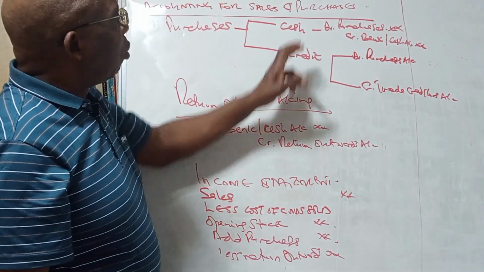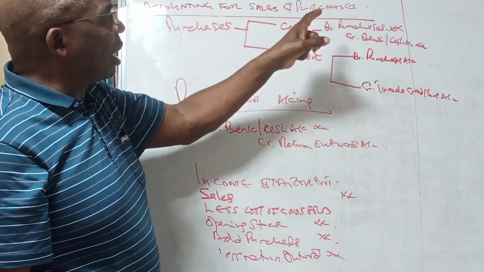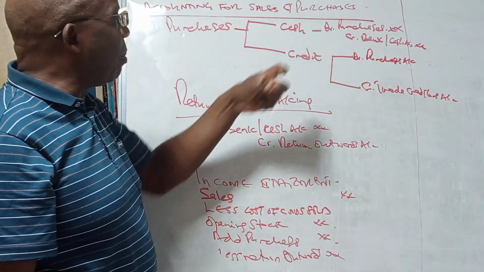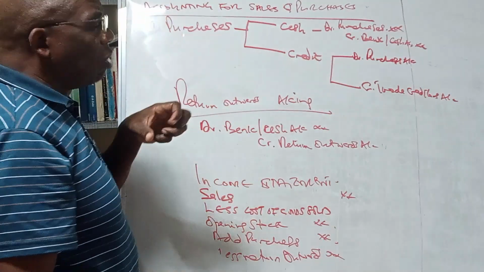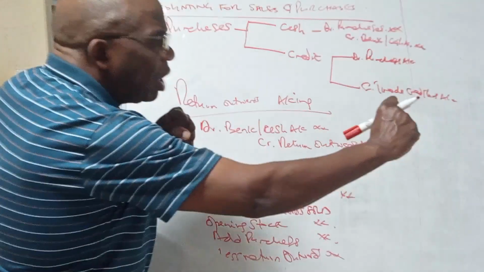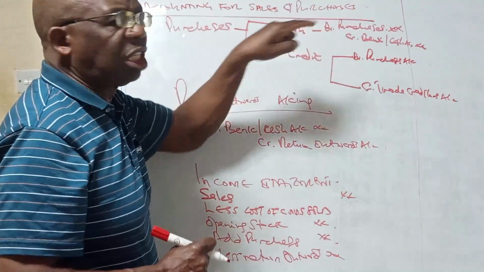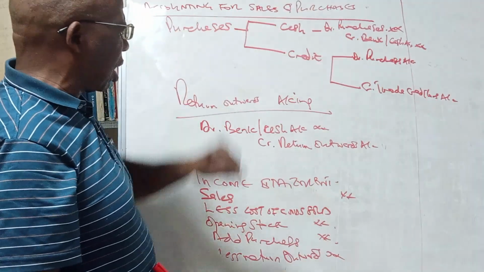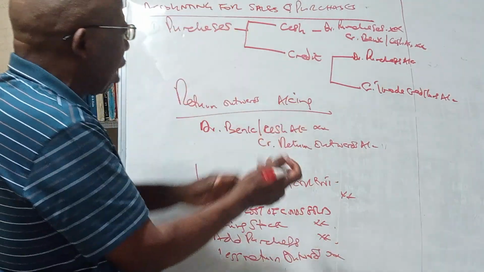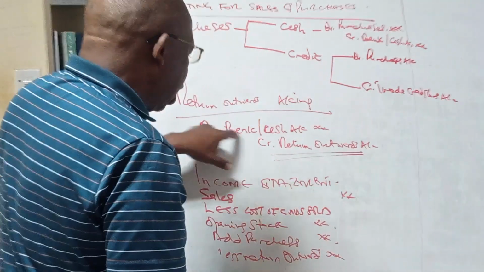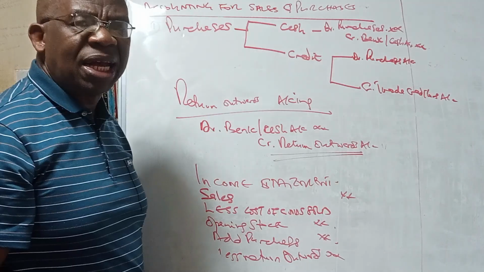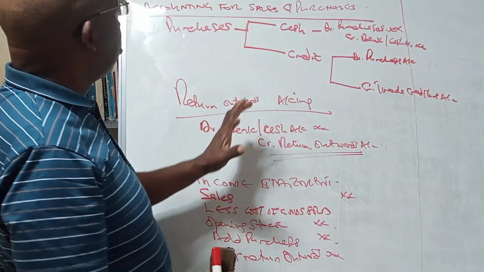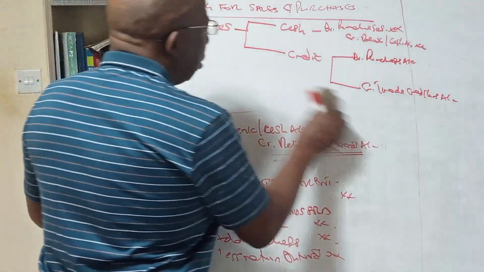Remember, when we did the purchase, we debited purchases to record an increase in the cost of goods we have sold. When we return the goods back, we are supposed to reduce purchases, but we do not reduce purchases in the purchases account. We accumulate that reduction in an account we are calling return outwards, and we only reduce purchases when we are preparing the income statement. That is the way to account for purchases.